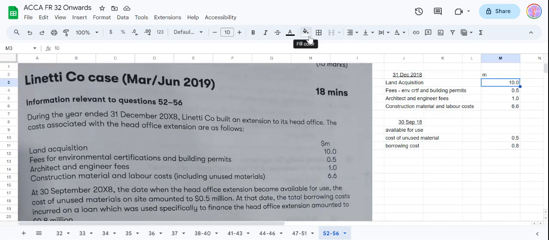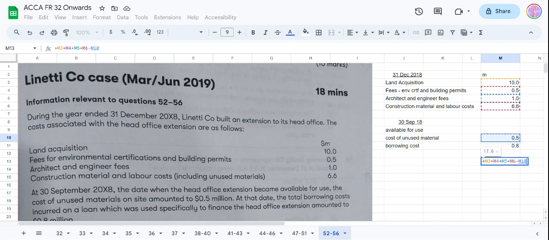Land acquisition, we will take for capitalization. Fees for environmental certification and building permits, definitely will take this also. Architect and engineer fees also. Construction materials and surplus, this all. And this borrowing cost, and this is cost of unused material. So this we will deduct. This is left, and we will add borrowing cost.